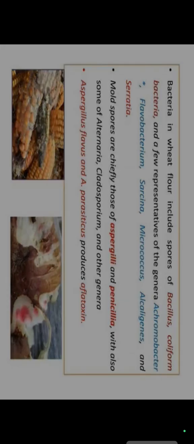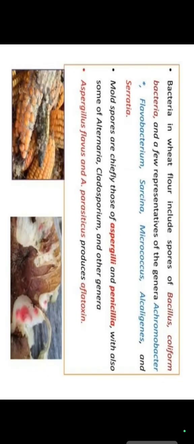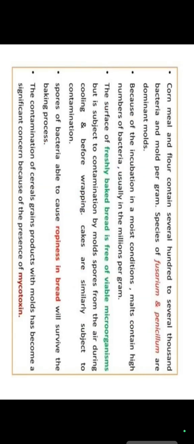Next we come to the cereals. The bacteria in wheat flour include Bacillus, coliform bacteria, and some other bacteria like Sarcina, Micrococcus, Flavobacterium, and Serratia, which all cause contamination in cereals also. And sometimes molds are also involved. The mold spores are chiefly of Aspergillus and Penicillium, with Cladosporium and some other genera, and Aspergillus flavus, which produces the aflatoxins also.